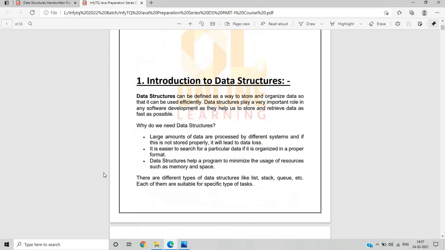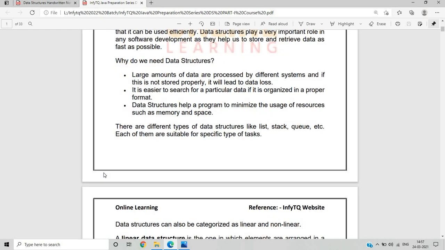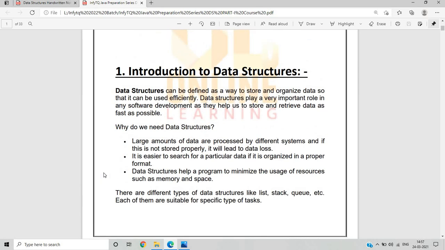So what is a data structure? A data structure can be defined as a way to store and organize data so that it can be used efficiently. As I already said in my previous video, data structures play a very important role in any software development, as they are very helpful to store and retrieve data as fast as possible.